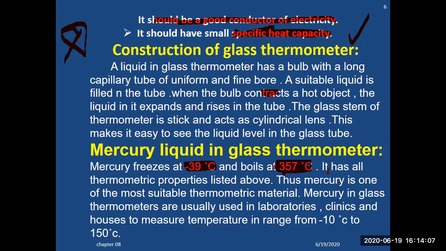It has the thermometric properties listed above. Thus, mercury is one of the most suitable thermometric materials. Mercury in glass thermometers are usually used in laboratories.